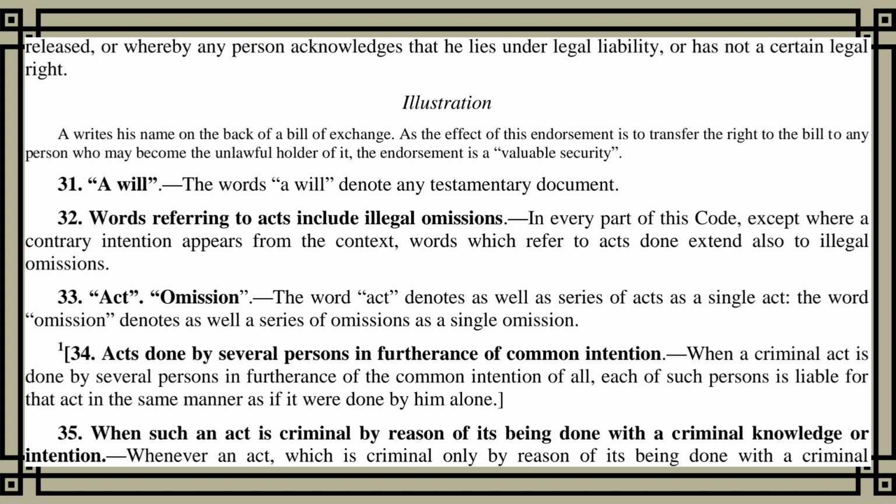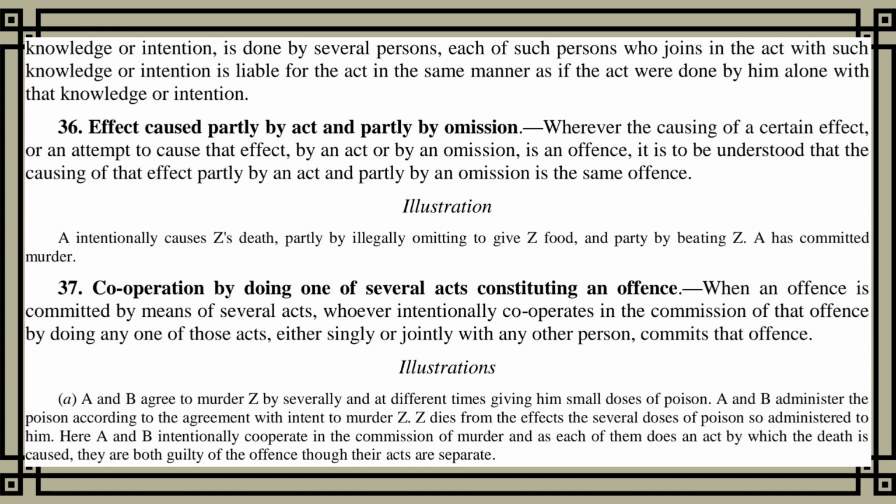Section 35. When such an act is criminal by reason of its being done with a criminal knowledge or intention. Whenever an act, which is criminal only by reason of its being done with a criminal knowledge or intention, is done by several persons, each of such persons who joins in the act with such knowledge or intention is liable for the act in the same manner as if the act were done by him alone with that knowledge or intention.